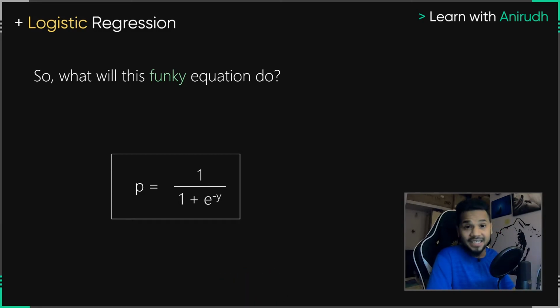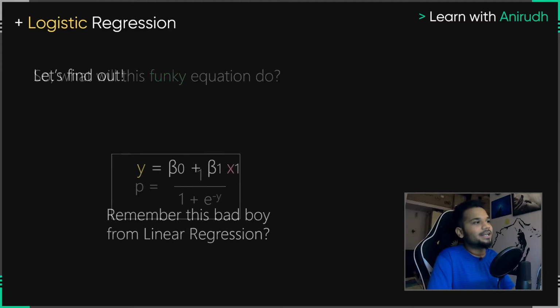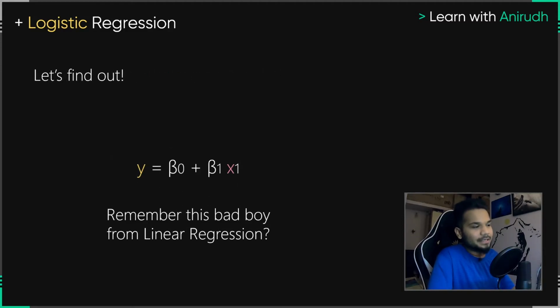There's a lot of exponentiation that is happening. We have e power minus y. And if you have watched the linear regression episode, you will already know this particular equation from there. This is the simplified equation of a linear regression: y is equal to beta naught plus beta 1 x1. If you don't know what this is, I highly suggest you take a quick second to pause this video, watch the linear regression episode, and eventually come back.